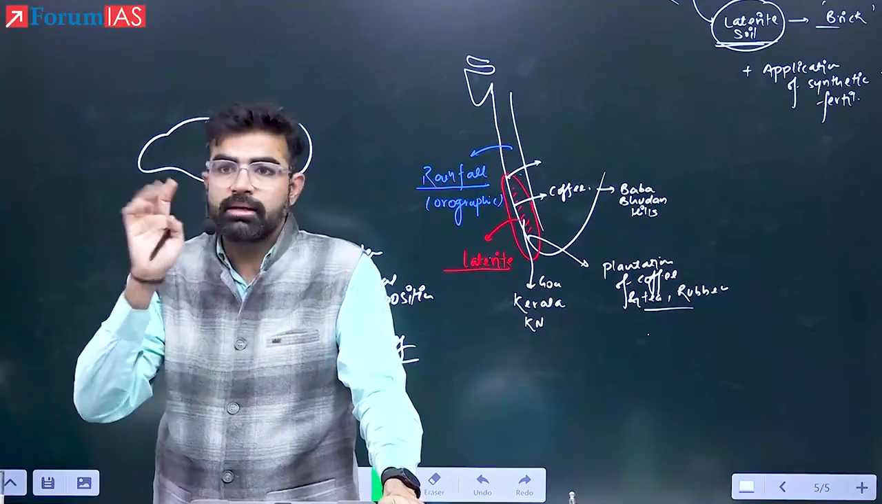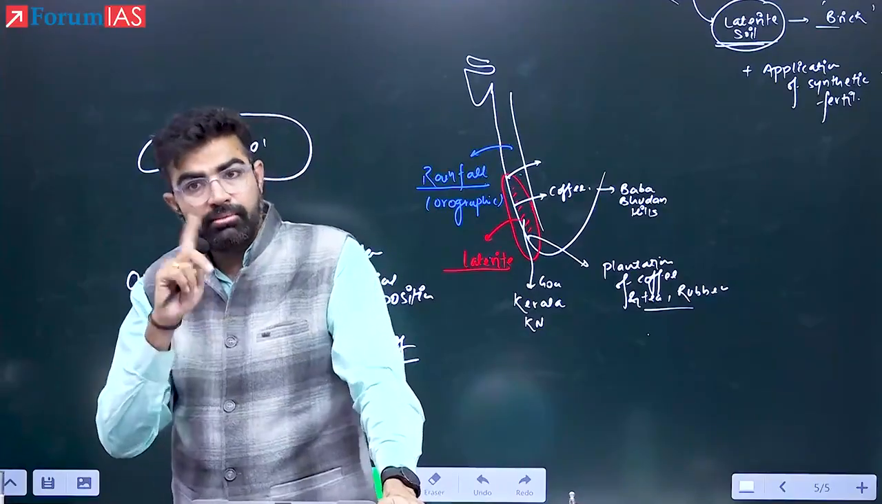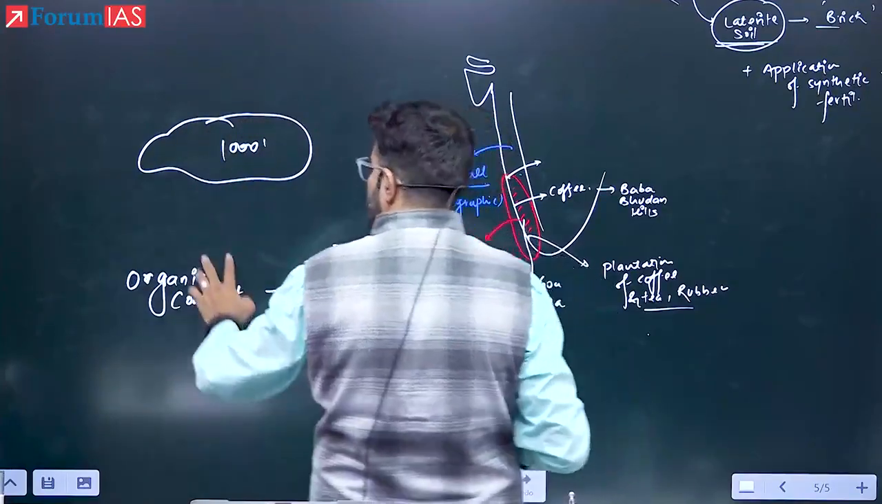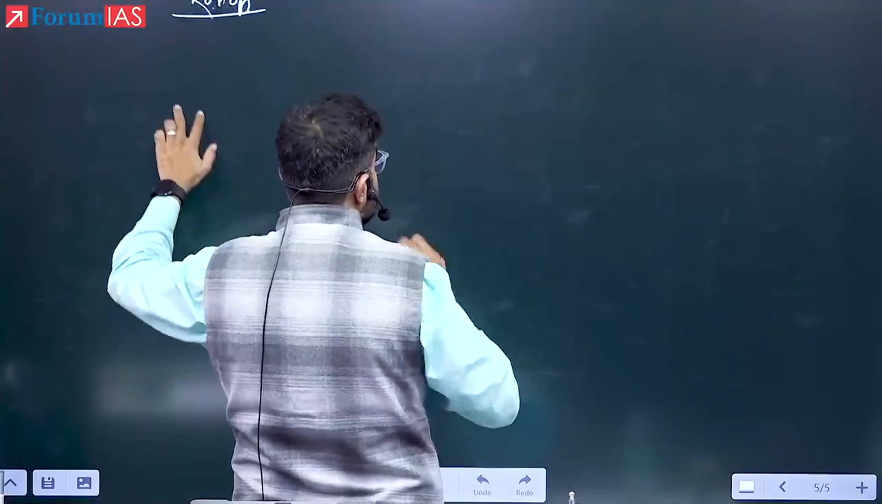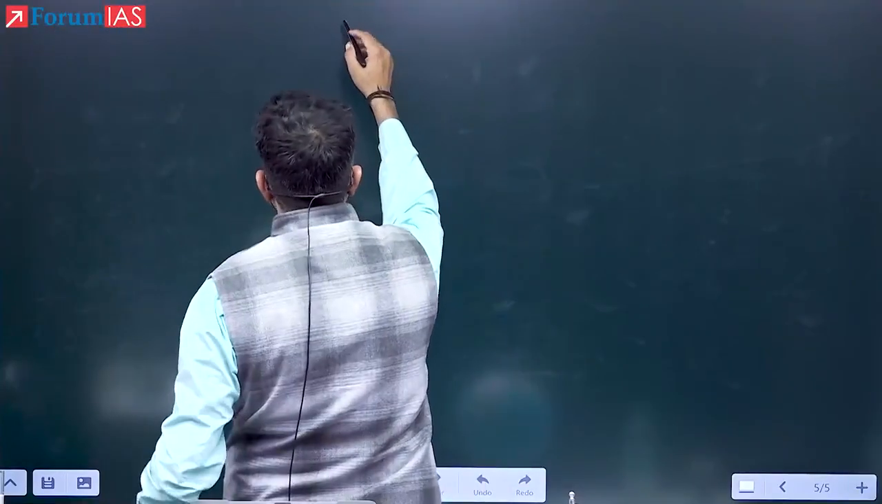Okay. So the first type of rainfall is over. Second type, orographic rainfall now. Equatorial type of climate we have also understood, right? Now see here, the second one.